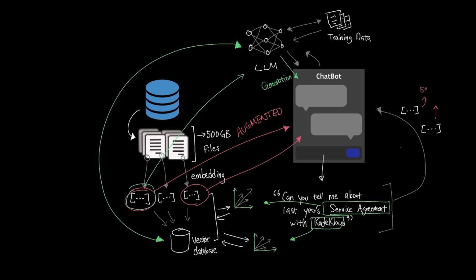So the initial prompt that says, can you tell me about last year's service agreement with CodeCloud? The AI assistant will now demonstrate its understanding of your company's knowledge base by using the documents that relate to service agreements in CodeCloud. And since the initial prompt specifies the criteria of last year, the generation step will use its own reasoning to wrestle with the data that was provided to get the best answer for the question.